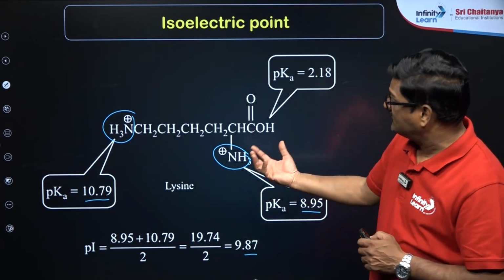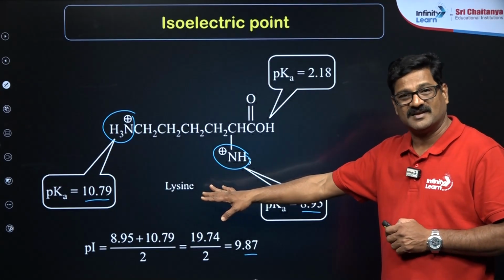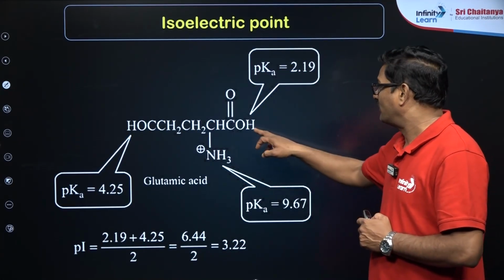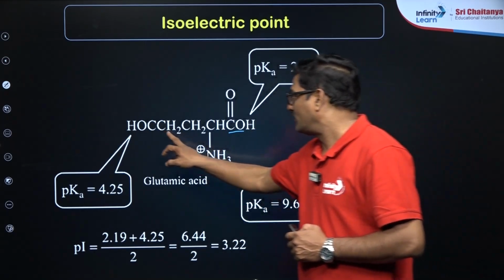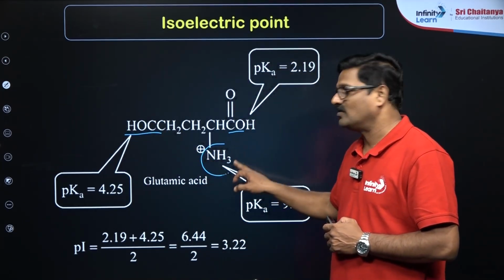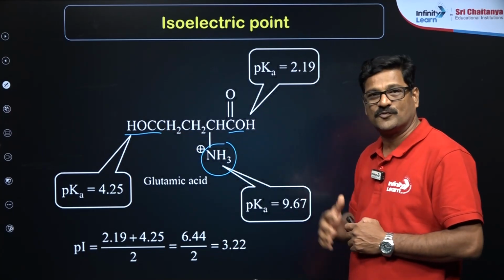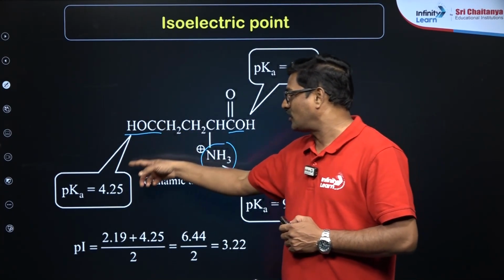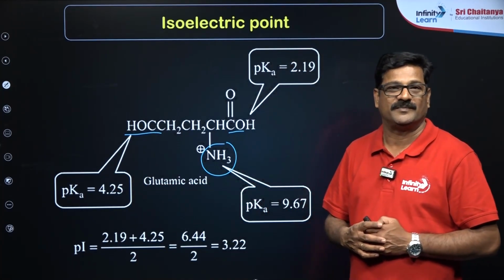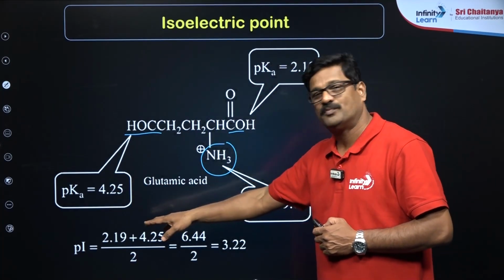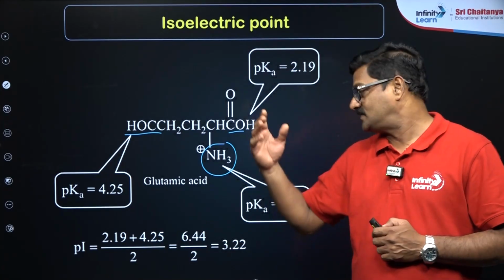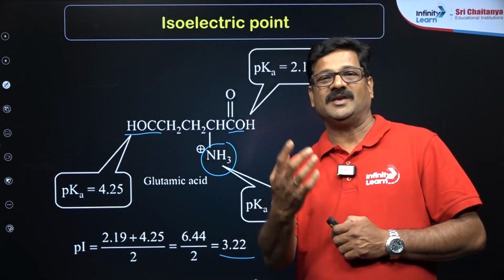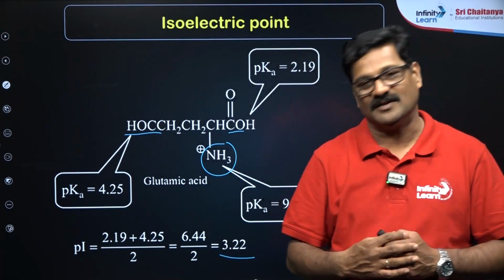Lysine is a basic amino acid. Now let us take an acidic amino acid, glutamic acid, with carboxylic groups and an amino group. The similar groups are the carboxylic groups now. One carboxylic group has pKa1 of 2.19 and the other carboxylic group has 4.25, and the average of 2.19 and 4.25 is 3.22, which is the Pi value of glutamic acid.